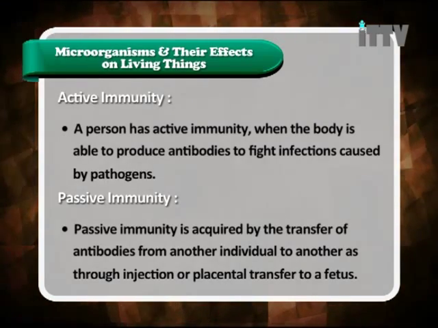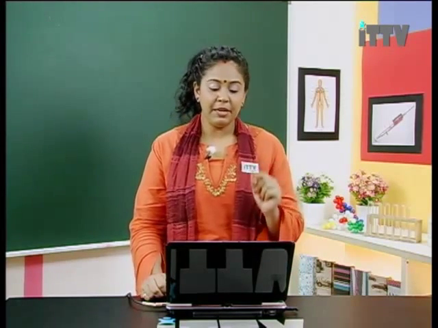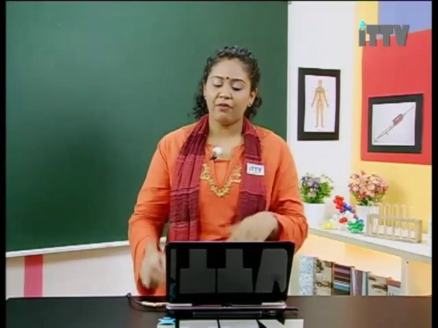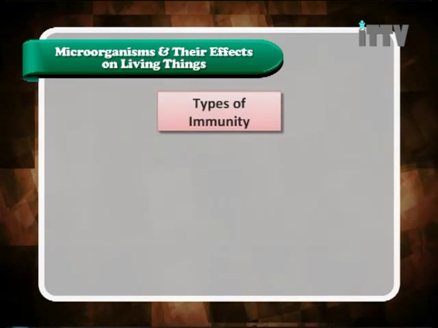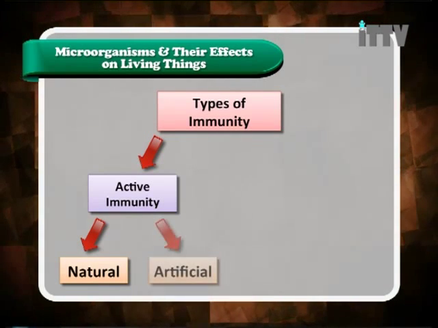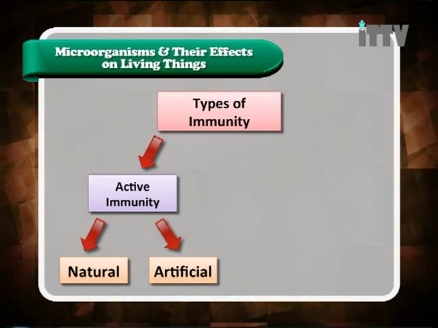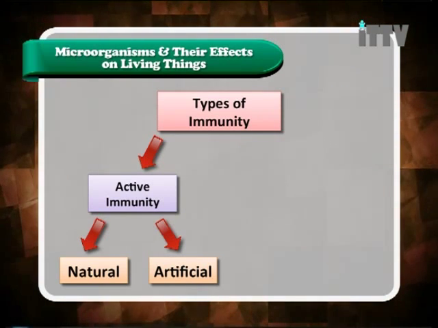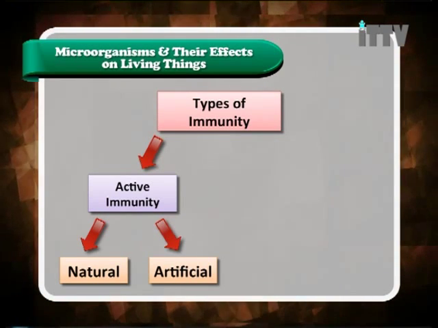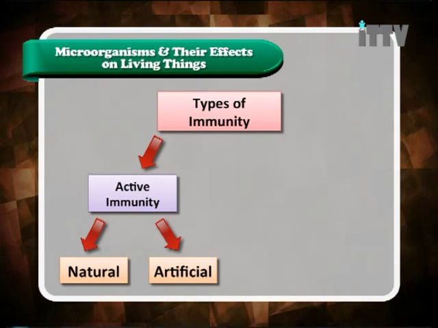So, active immunity is the ability of the body to produce antibodies, while passive is when we have a foreign substance such as antibody and serum injected into the body. So this is the distinct difference between active and passive. Types of immunity. Active immunity is divided into two. They are natural and artificial. Active immunity occurs when the body is able to fight and overcome infections and diseases. Active immunity can happen naturally or artificially through vaccination.